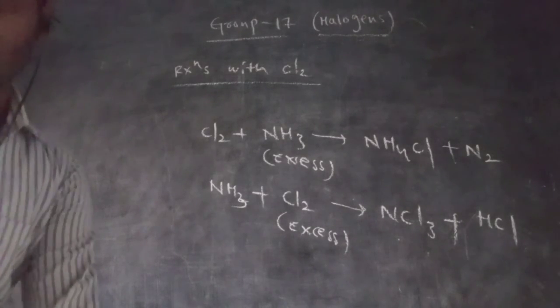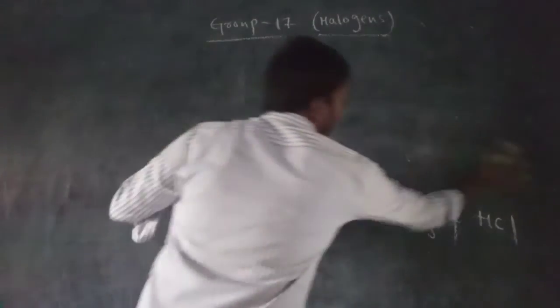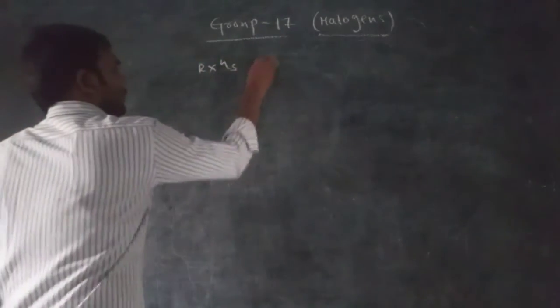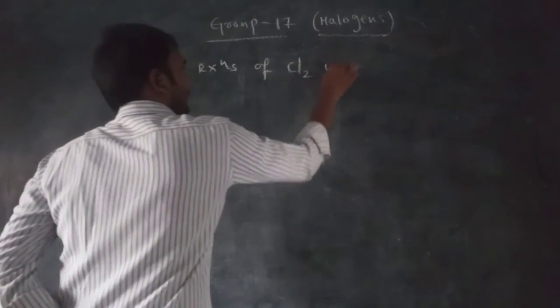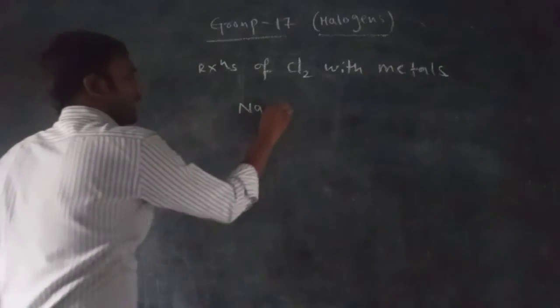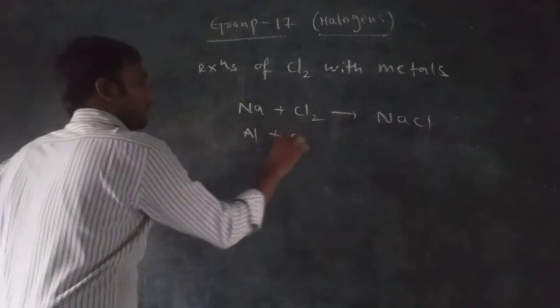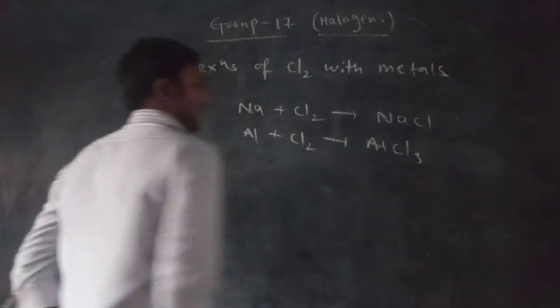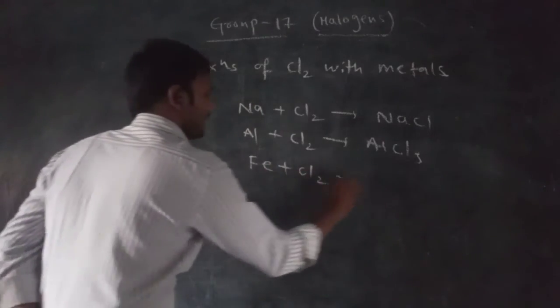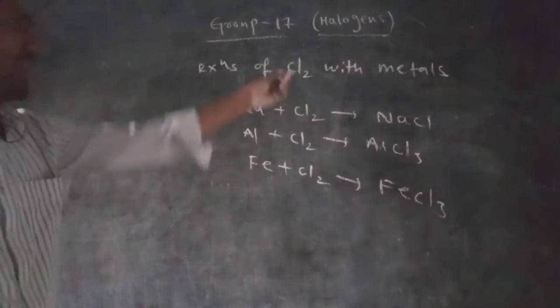Next, reactions of chlorine with metals and non-metals. Metals like aluminium, iron and sodium. For example, sodium reacts with chlorine to form sodium chloride, a well-known example. Aluminium reacts with chlorine to form aluminium chloride. Iron reacts with chlorine to form iron chloride. These are very well-known examples of reactions of chlorine with metals.